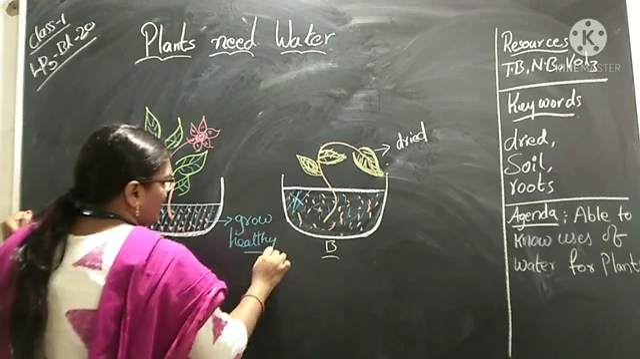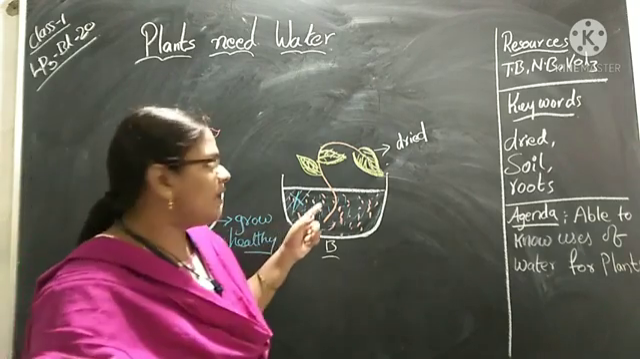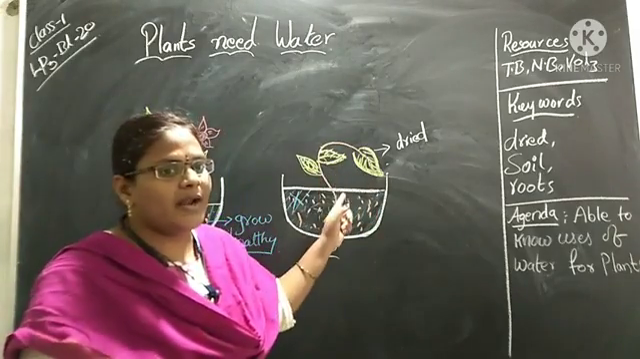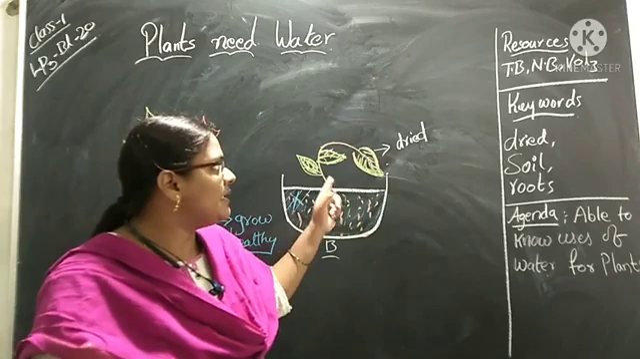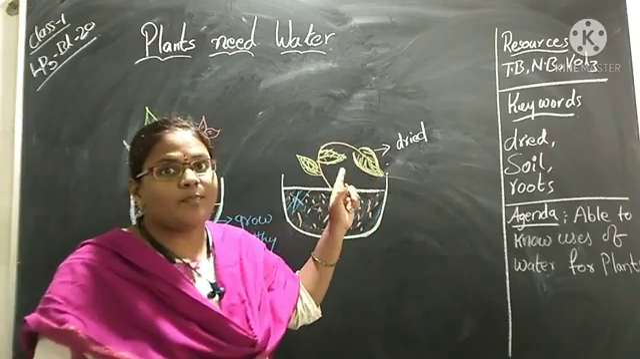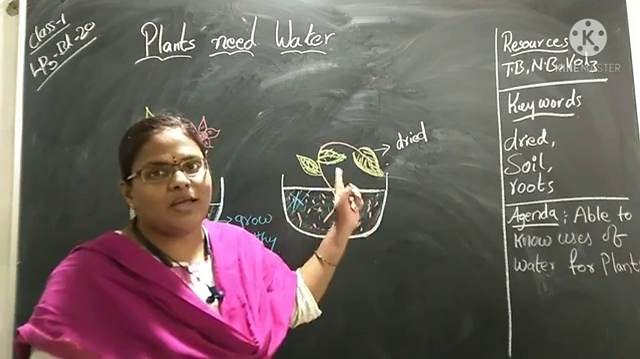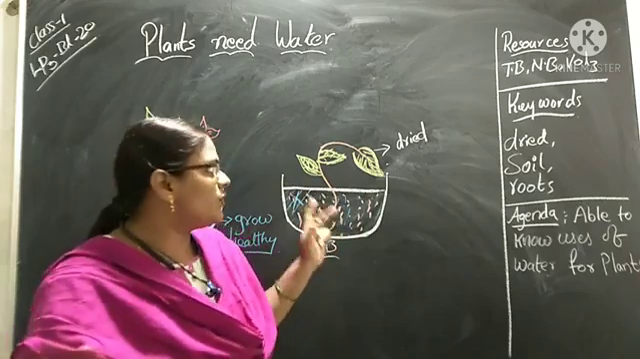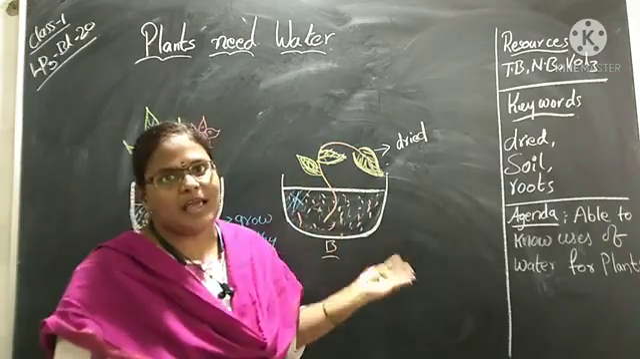To grow healthy. But here there is no water. Does it grow healthy? No. The leaves have dried up and they are not green in color. In which color is it? It is in yellowish color. That means the plant or the tree is not good. It is ready to dry and it may die also.